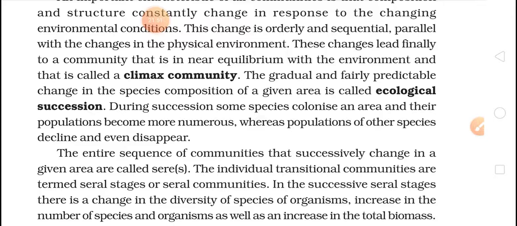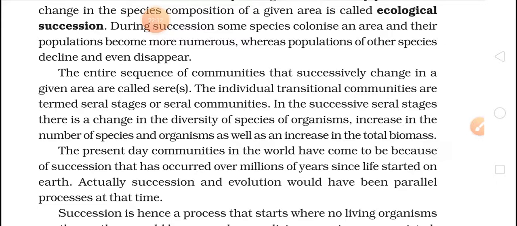During succession, some species colonize an area and their populations become more numerous, whereas populations of other species decline and even disappear. So succession can increase the numbers, or it can make species disappear. The entire sequence of communities that successively change in a given area is called a sere. The individual transitional communities are termed serial stages or serial communities. In the successive serial change, there is a change in the diversity of species of organisms.